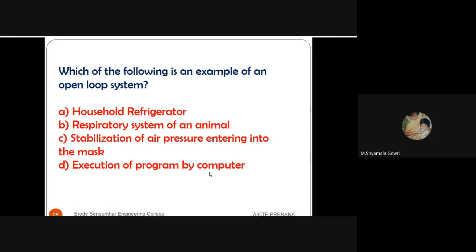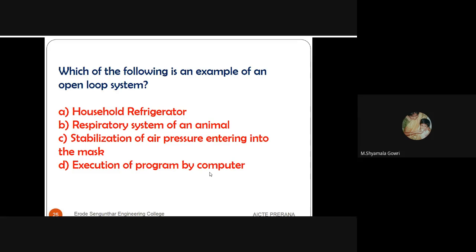Which of the following is an example of an open loop control system? The options are household refrigerators, respiratory system of an animal, stabilization of air pressure entering into the mask. The last option is execution of a program by a computer. So in the first three cases, in a household refrigerator, it is based on the contents inside the refrigerator, and that refrigeration level will vary.